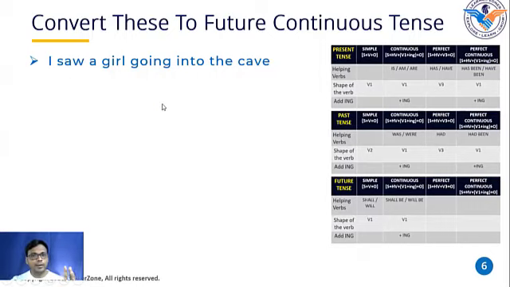Going into the cave is a part of that sentence. That becomes a part of that process or sentence. Okay, the entire process says I saw a girl. Seeing a girl itself is a process. That's a verb. And she was going into a cave. Okay, she was doing a work differently, but that has happened earlier. So the main verb here is saw.